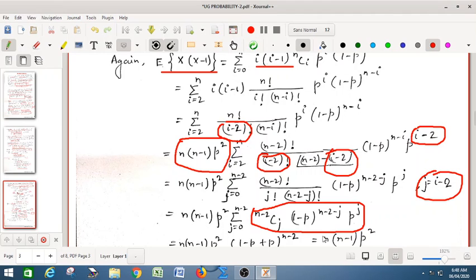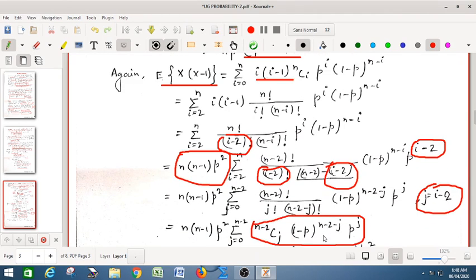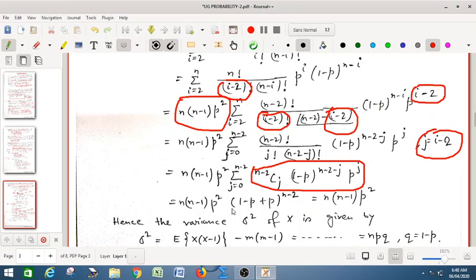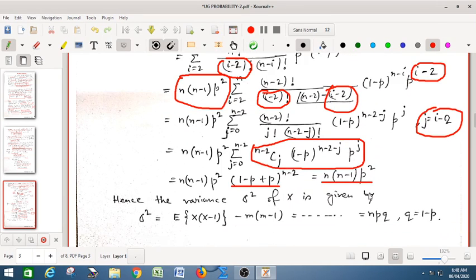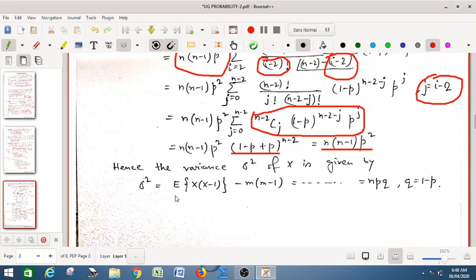and finally we write the binomial in this form, and we have the binomial series as (1 minus p plus p) whole to the power n minus 2. So we have n into n minus 1 into p square. This is the value of the expectation of x into x minus 1. We know this relation from the previous theorem. We will substitute the value of the mean, which is np, and this we already found out as n into n minus 1 p square.